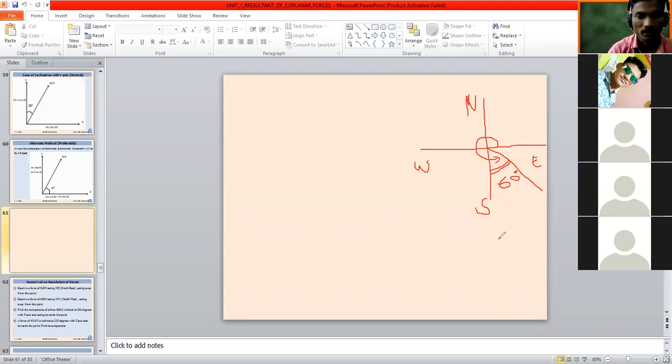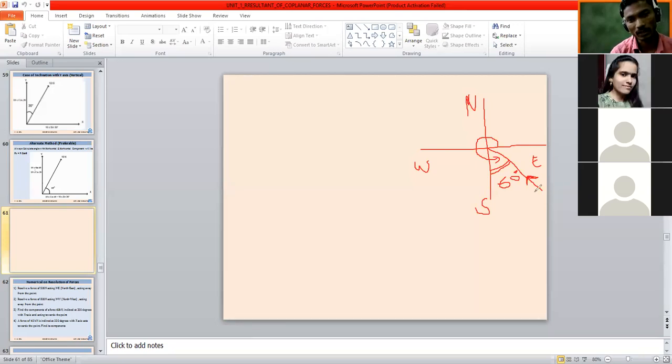Then now we have to check whether it is acting away from the point or acting towards the point. Point means origin. Check what is given in the statement: towards the point. Towards the point means the direction should be something like this. Is there any problem for the direction? Towards the point means it is going towards the origin.